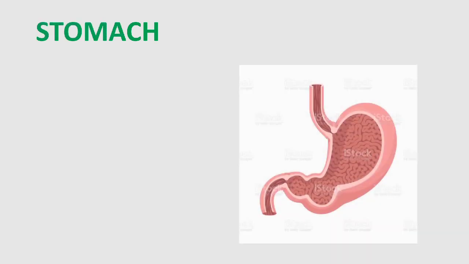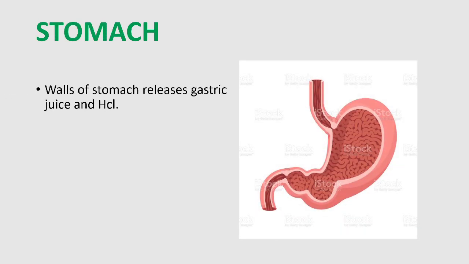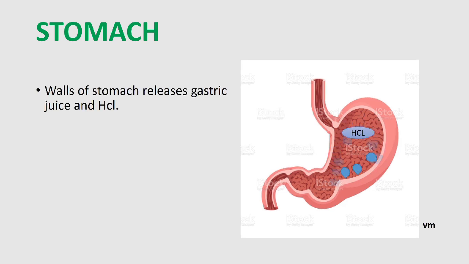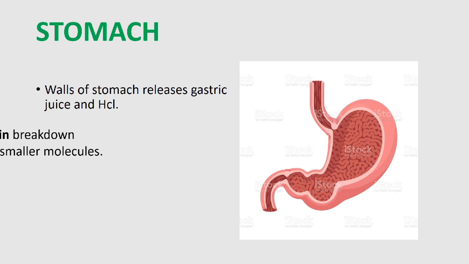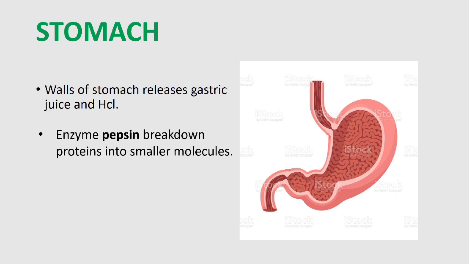Next, the stomach. The stomach releases gastric juice and HCl. The bolus, which has reached from the esophagus, is semi-solid in condition. Gastric juice has an enzyme, pepsin. The pepsin breaks down proteins into smaller molecules.